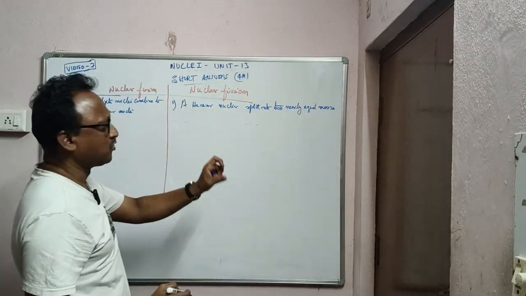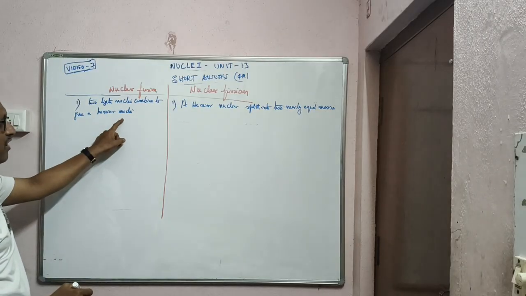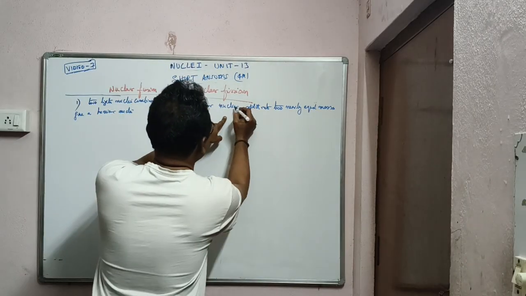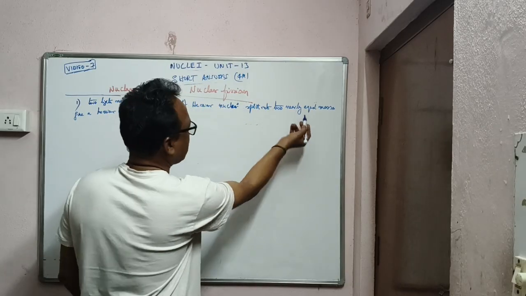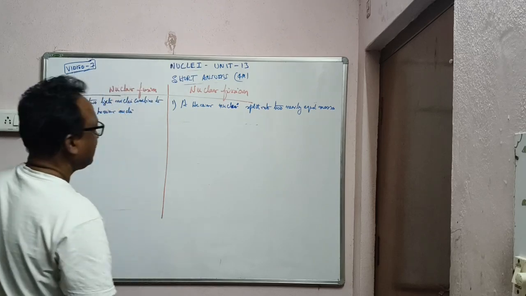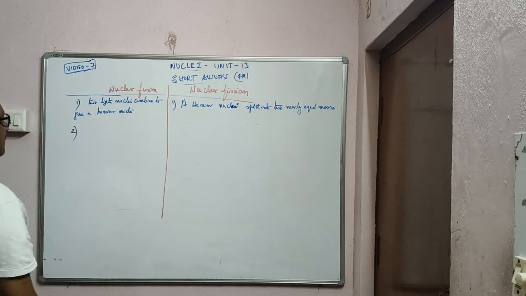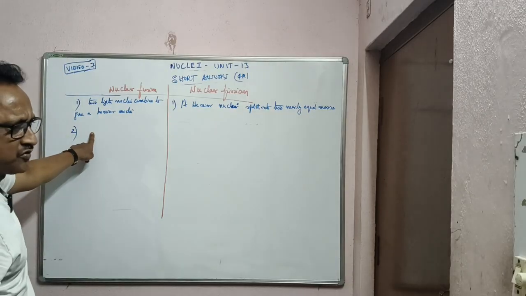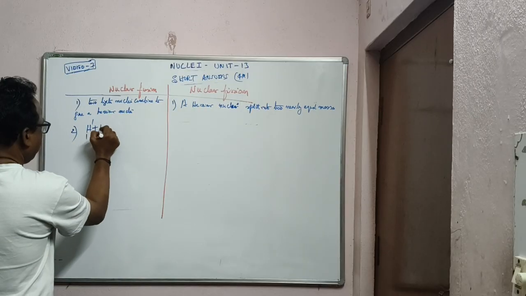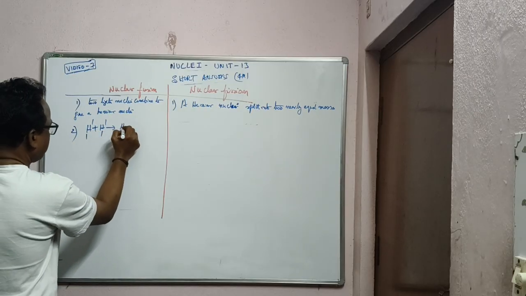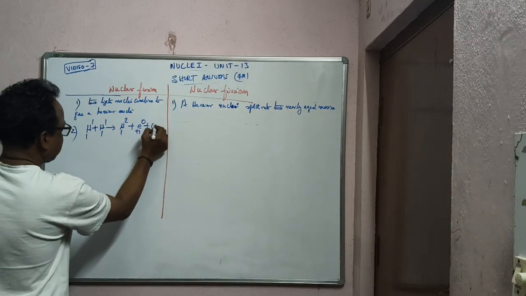In fusion, two lighter nuclei combine to give a heavier nucleus like deuteron. In fission, a heavier nucleus splits into two nearly equal masses after bombarding with a slow moving neutron or thermal neutron. This is nuclear fusion. As a fusion example, you can take 1H1 plus 1H1 gives rise to 1H2 deuteron plus positron plus energy.